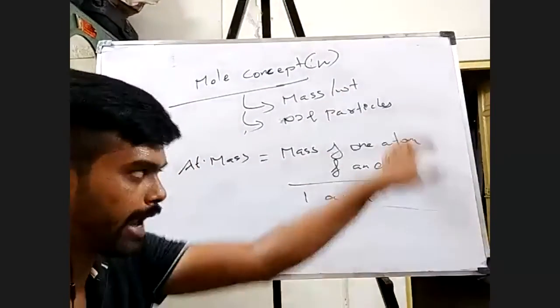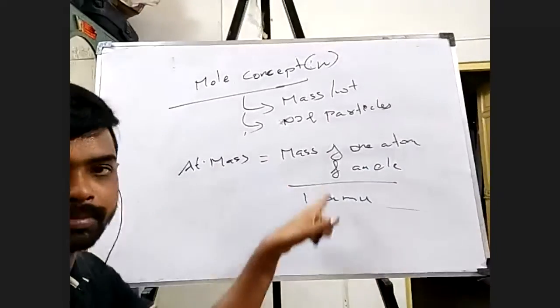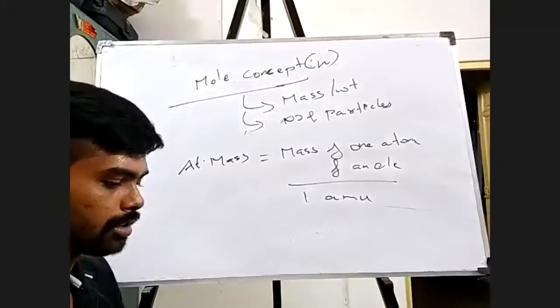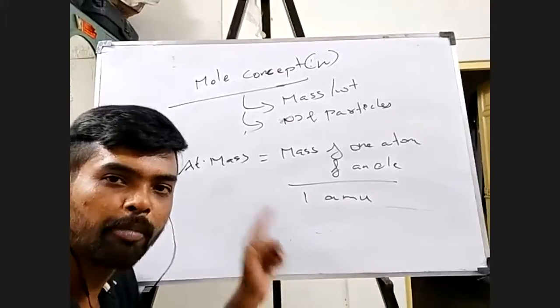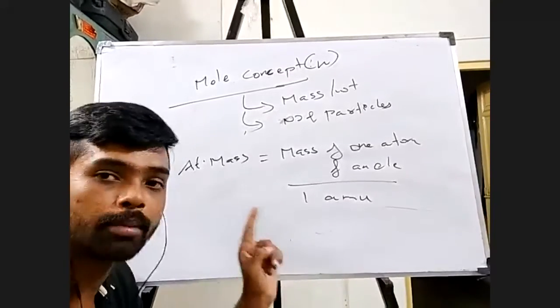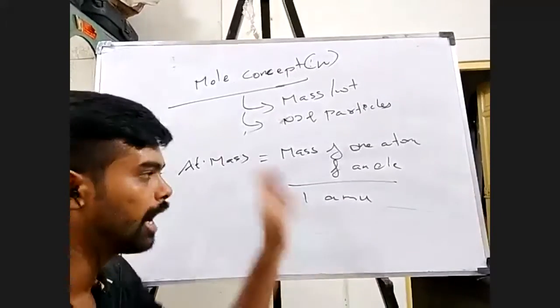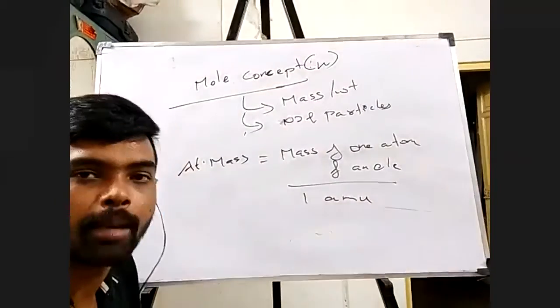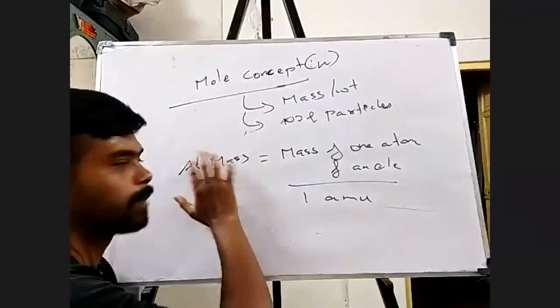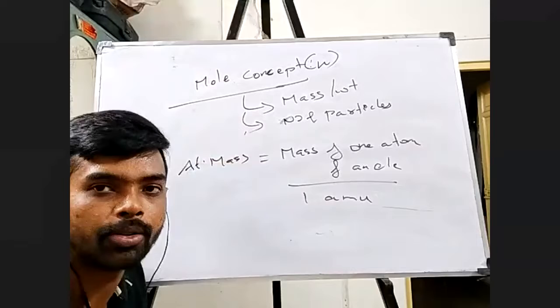That's it. This is how I calculate the atomic mass. So what is 1 AMU? 1 AMU is 1 by 12th of the mass of one atom of carbon-12 isotope, right? And I told you how we are going to find that value. So with that, I'll be able to find the atomic mass.